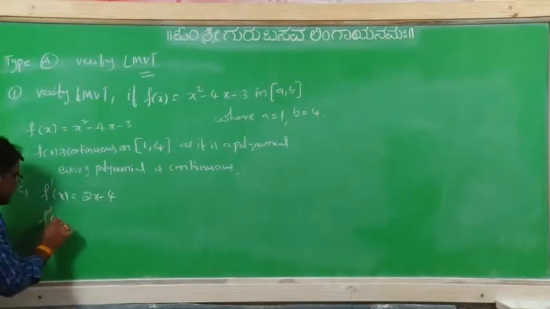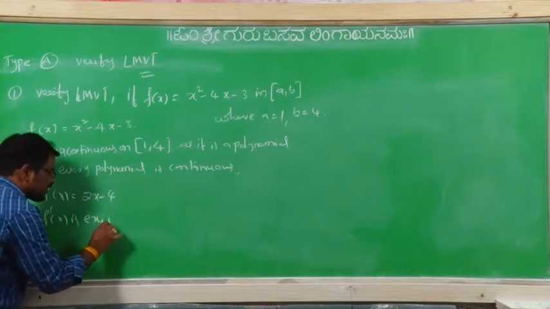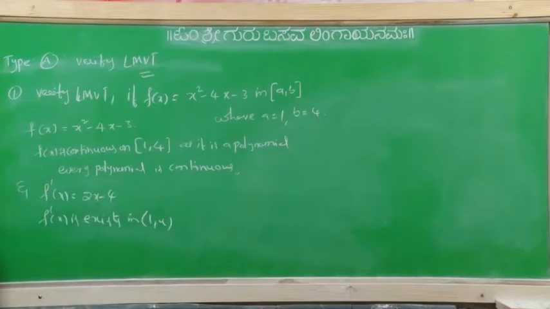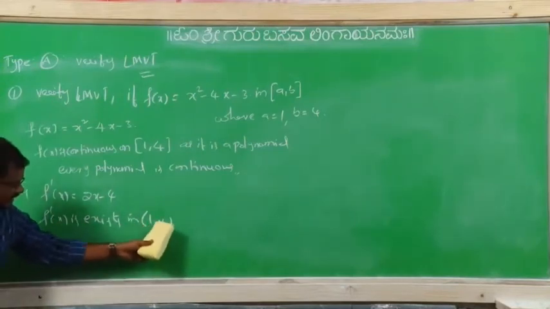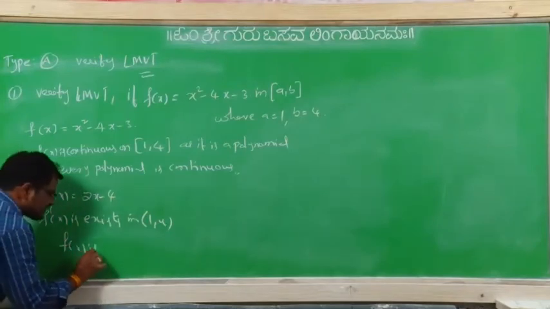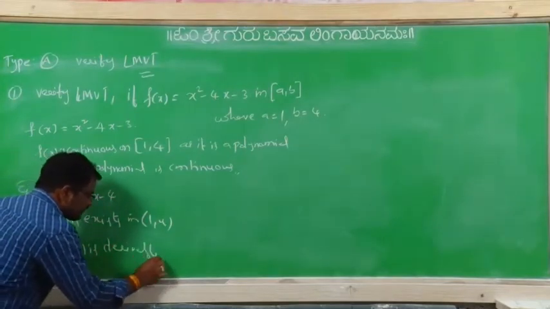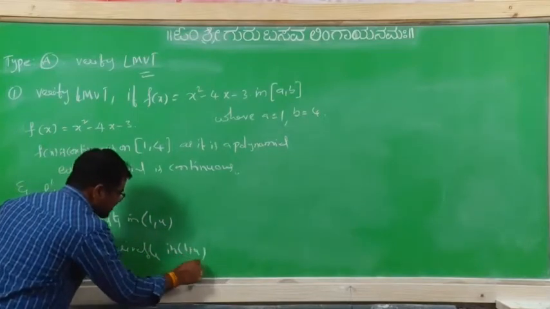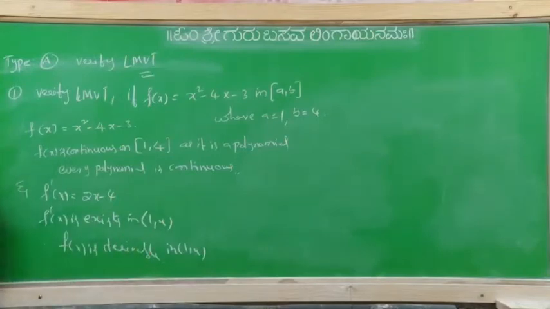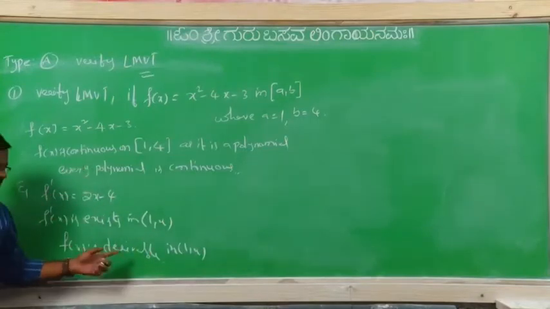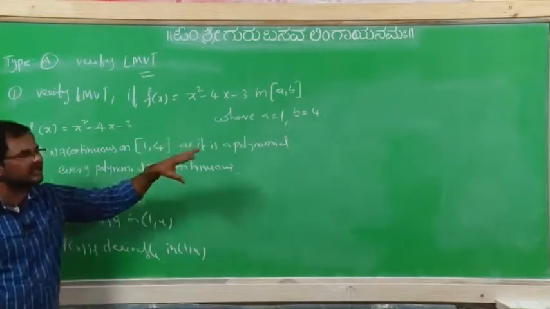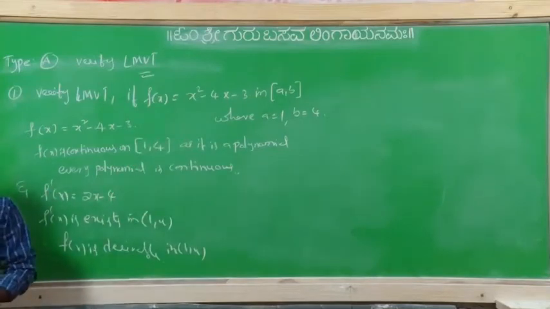So f dash x exists in the given interval 1 comma 4 or not? Take all the real numbers between 1 and 4, f dash x exists. Therefore f of x is derivable in this interval, means f of x is continuous and differentiable in open interval 1 comma 4, means first condition and second condition satisfied. And third condition, substitute f of 1 and f of 4, both are not equal, right?